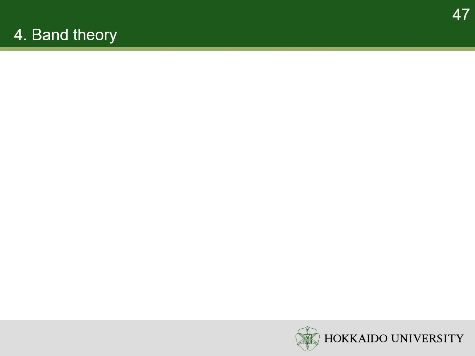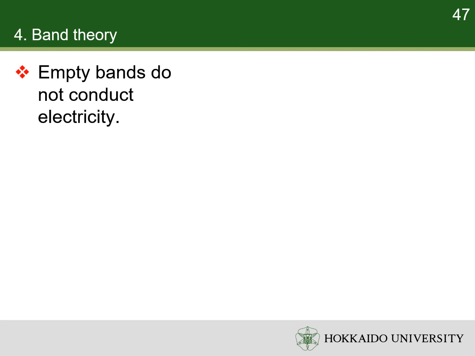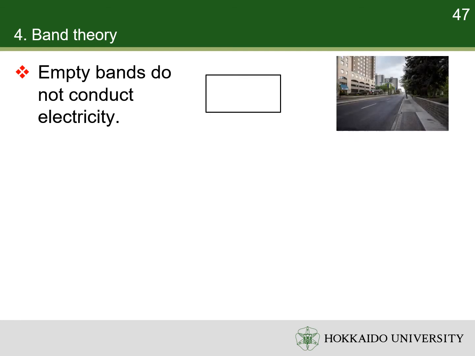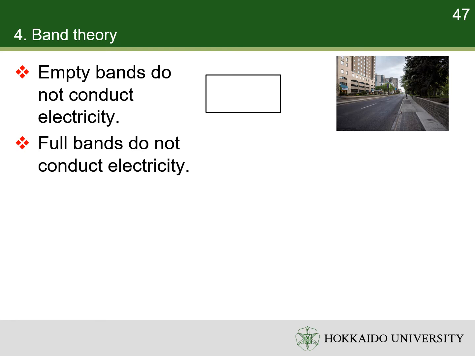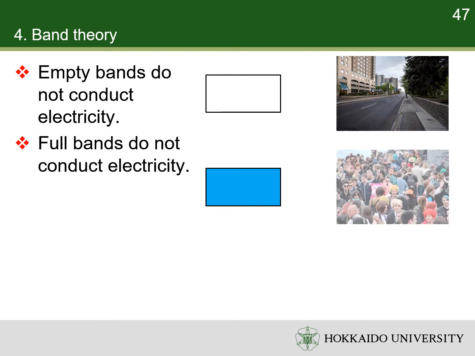The conductivities of solids depend on their band structures. If a band is empty, it does not conduct electricity because there is no electron to carry the charge. It is like an empty street with no flow of people. If a band is filled with electrons, it does not conduct electricity either. It is because every electron is locked down in its own state and cannot move freely. It is like the crowd which can hardly move.